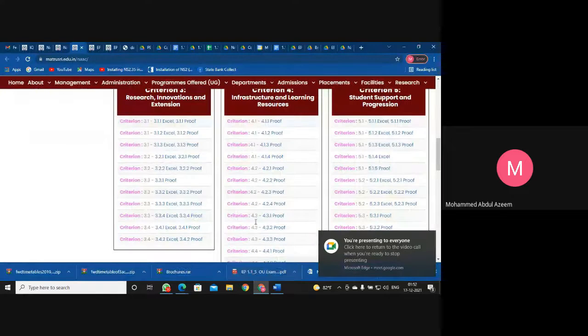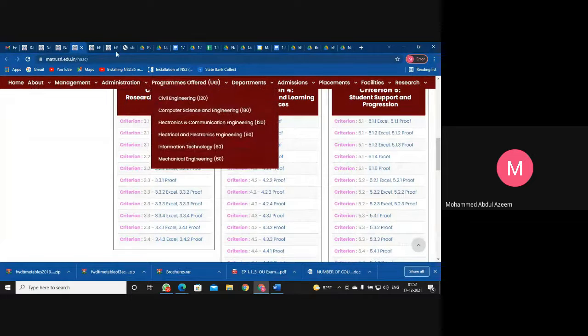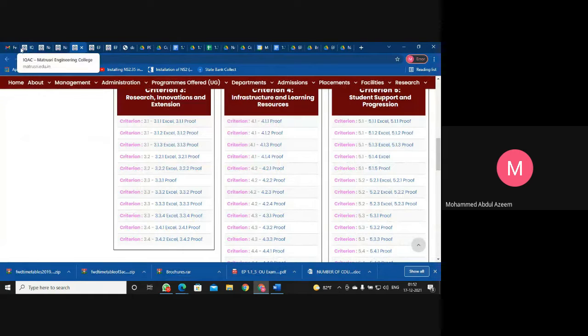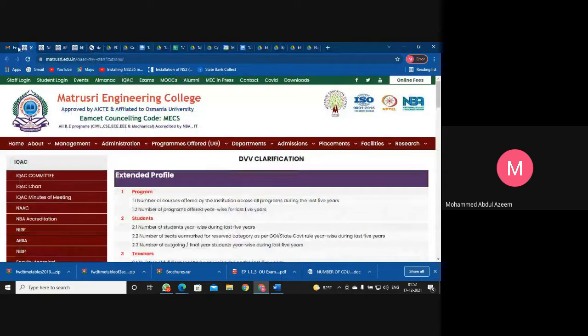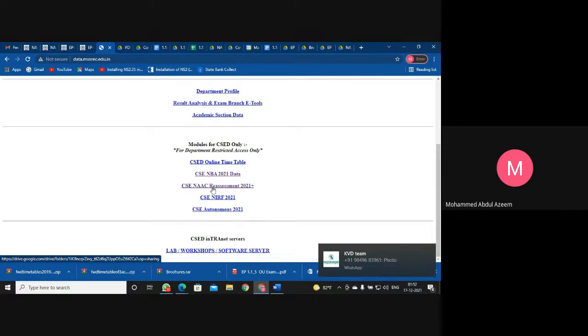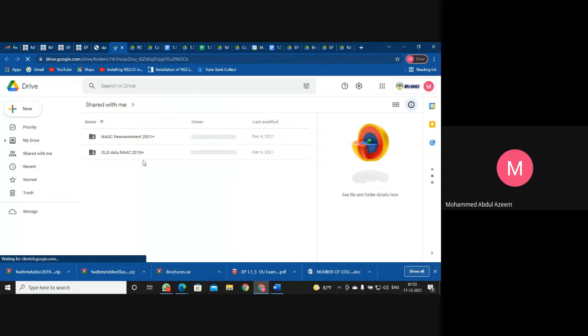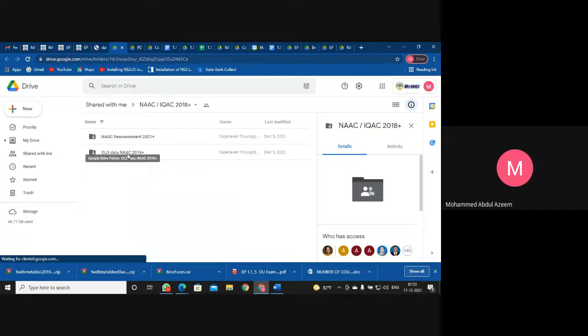Today I wanted to discuss the NAC preparation. There is one folder in the data drive, which has been created to upload our information regarding NAC. This is the folder, CSC NAC Reassessment 2021 plus. If you go here, you can find two folders in it.